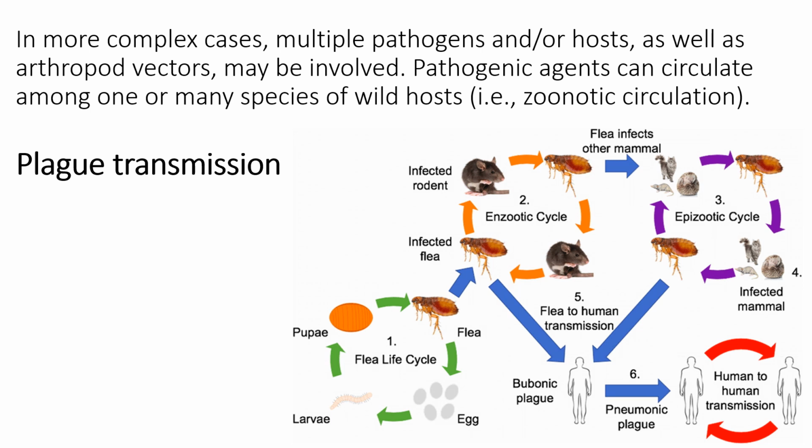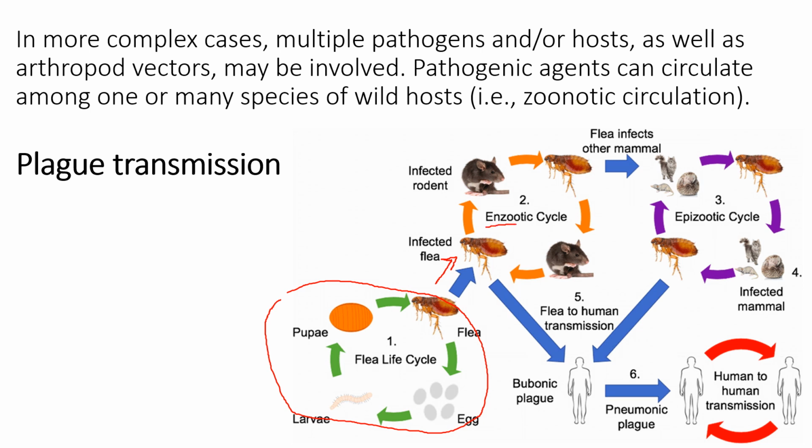In more complex cases, we have plague transmission. As you see here at the bottom, you can see the life cycle of the flea, and then the flea goes to find a host.